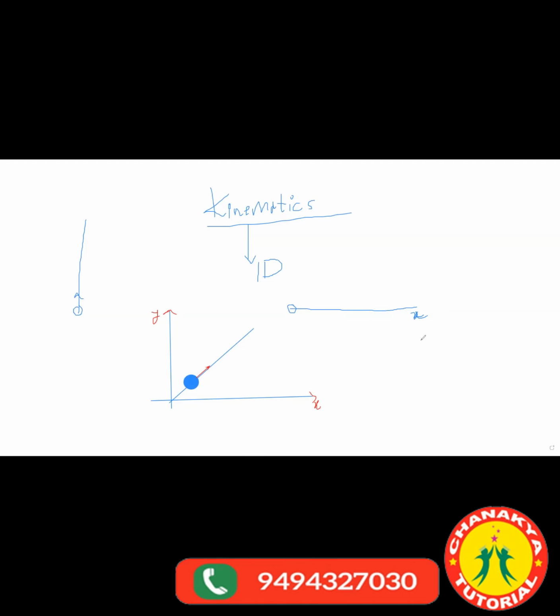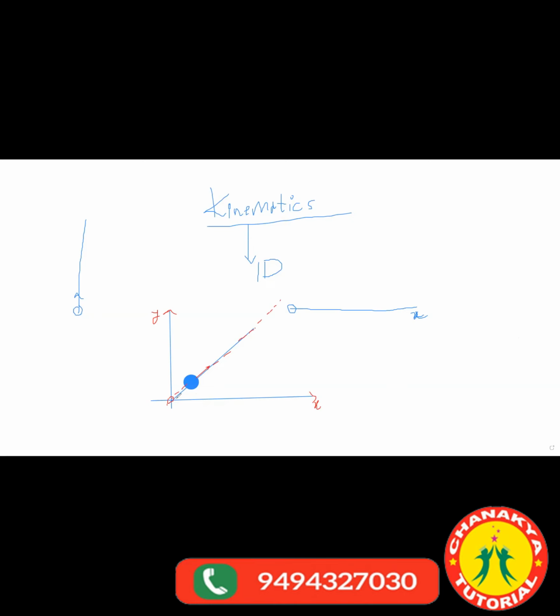What I told you, the ball, the particle, the object has to move in a single line. It doesn't matter in which plane it is moving. If I draw x and y, that doesn't mean it becomes two dimension. Unless it is moving in one line, that is one dimension only. Because this particle keeps on going in this direction only, right? It is not changing anything else. If you see from the origin, only its distance from the origin is changing, right?